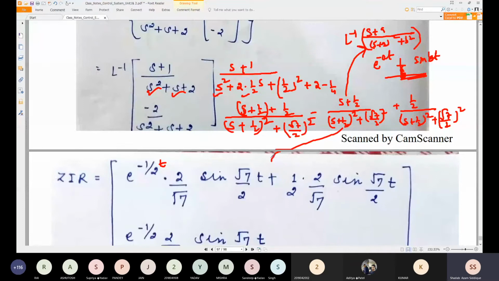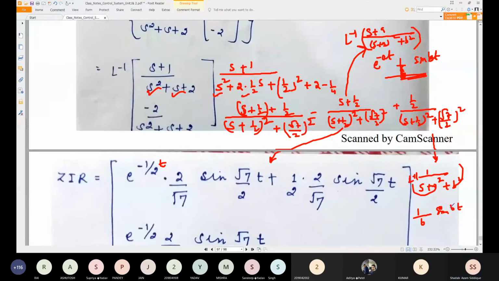So just try to write this, and after that I'll try to write for this one. So 1 by 2, just take outside. And what will happen? This is in the form of 1 by s plus a whole square plus b square. So the Laplace inverse of this can be written as 1 by b sin bt. Okay, we can just write 1 by b sin bt, and we'll try to see.